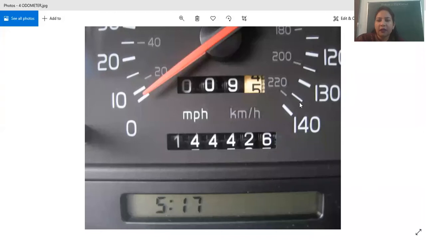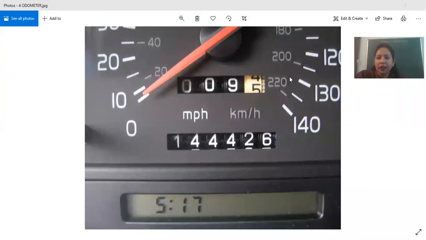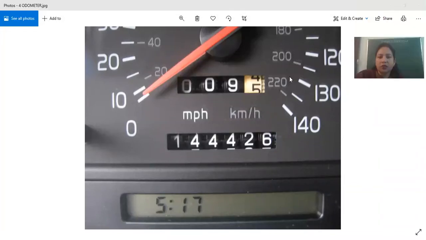So you must have read. What is this? Yes, who can tell me any guesses? Speedometer. This is odometer. Okay, this is odometer, right? And what is the purpose? On the extreme left side, it's written also, this is odometer. Speedometer is also a similar kind of meter that is fitted in the vehicles. The question is, what does it measure? What is an odometer?